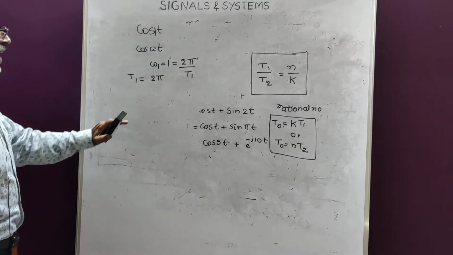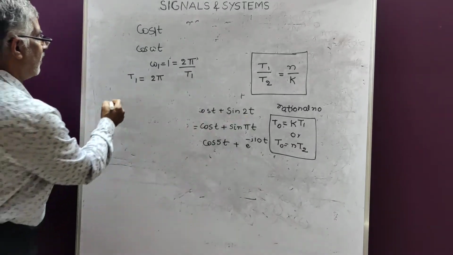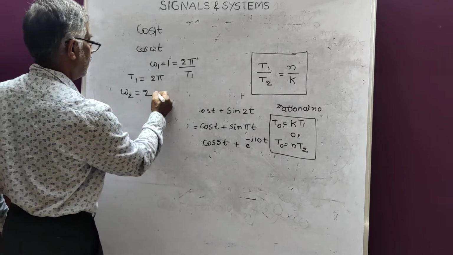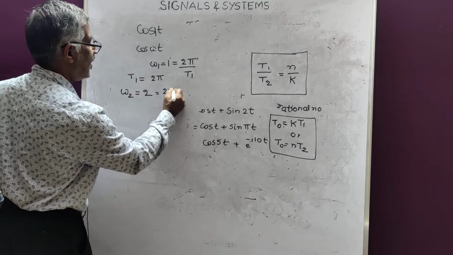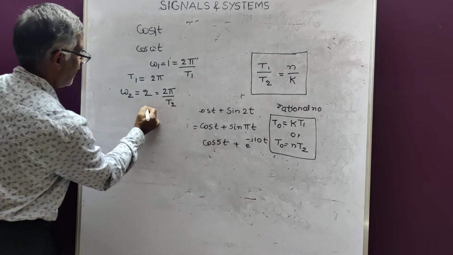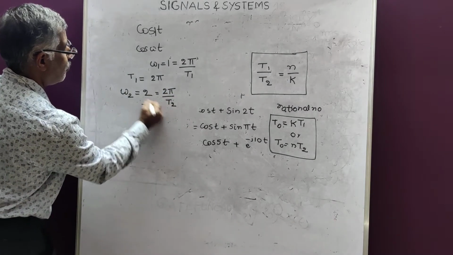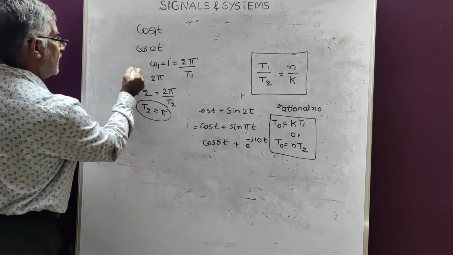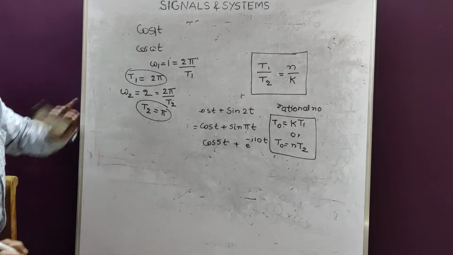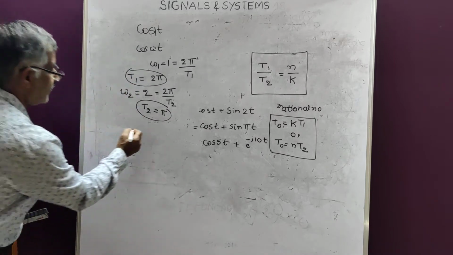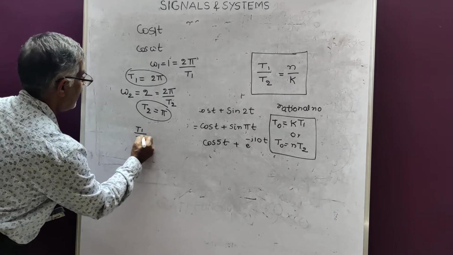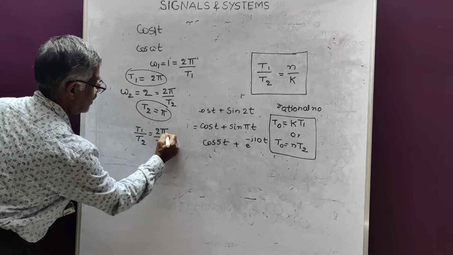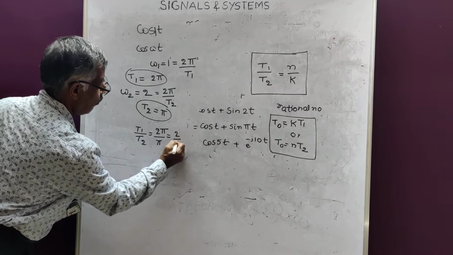Second case, sin 2t. What is omega 2? Omega 2 is equal to 2, that is equal to 2 pi by T2. Therefore, what is T2? T2 is equal to pi. T2 equal to pi, T1 equal to 2 pi. Take the ratio of these two numbers. T1 by T2 is equal to 2 pi by pi, that is equal to 2 by 1.